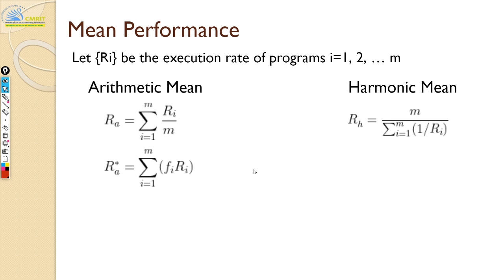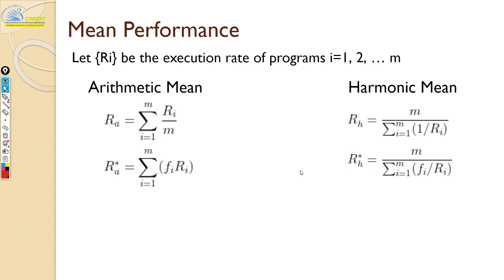Harmonic mean, on the other hand, is nothing but the inverse of your arithmetic mean. It's M divided by the summation of 1 by Ri. In arithmetic mean you calculate the summation of Ri by M, but here you do 1 by R1, 1 by R2, 1 by R3, you add all that, and that goes into the denominator, and in the numerator you have M. It's just the inverse of it. And again here you can have a weight, so weighted harmonic mean.